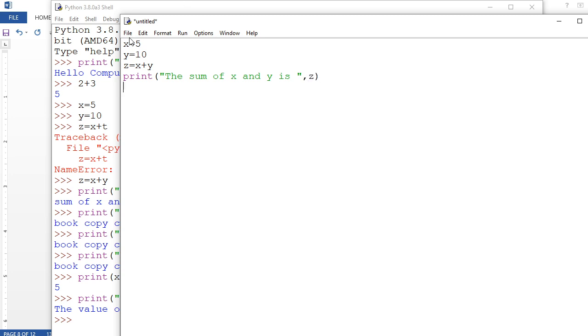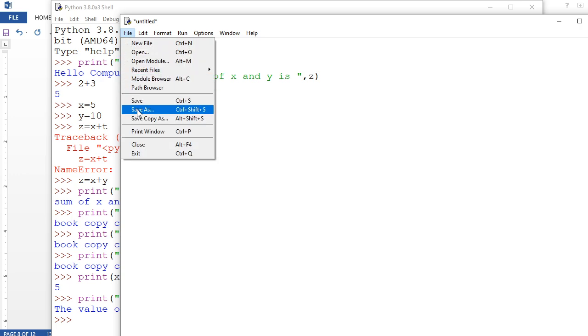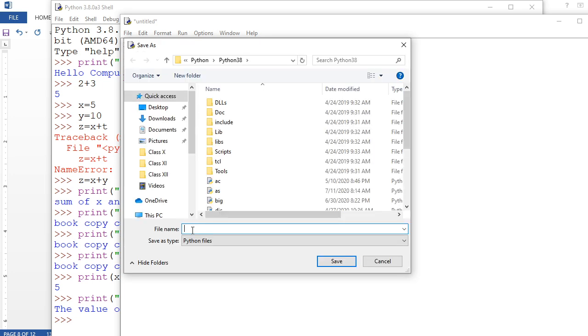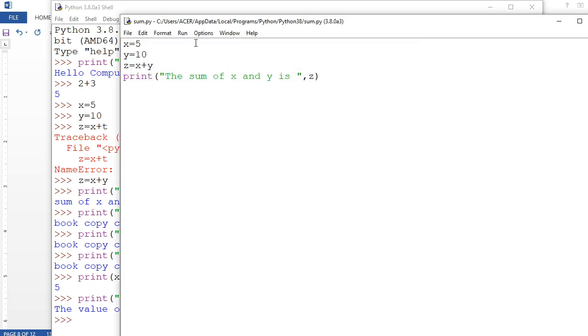What I need to do is go to the file menu and save this first. Python will save it there. So I'm going to write here sum.py. The extension of a Python file is py. So I'm writing sum, and automatically it is going to add .py. So I saved it, you see sum.py. If not visible, see it nicely, sum.py, you see. So this is the extension of Python.